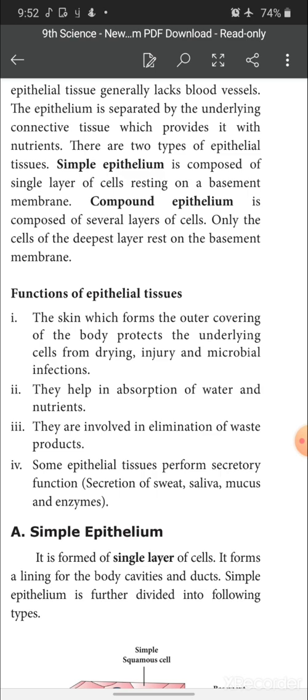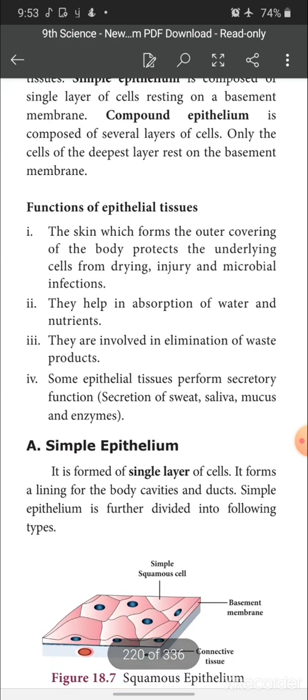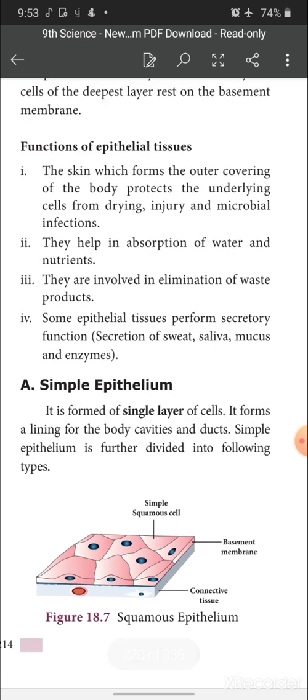Hope you understood. So, next let's see about simple epithelium. I already said simple epithelium is made up of a single layer of cells. That's it. It is formed of a single layer of cells. It forms a lining for the body cavities and ducts.